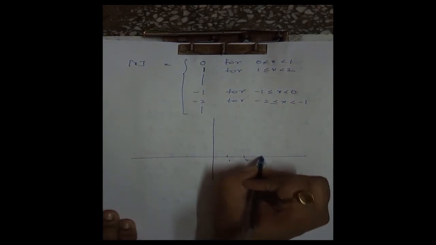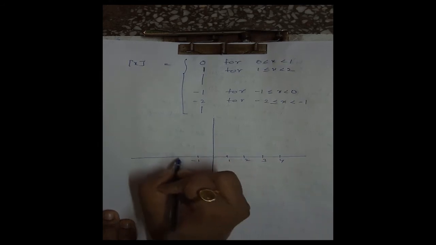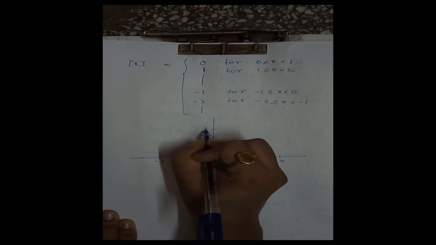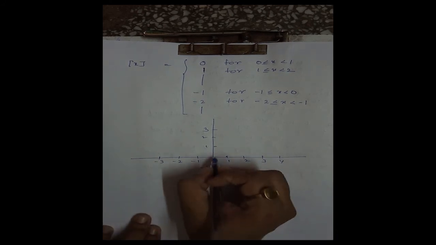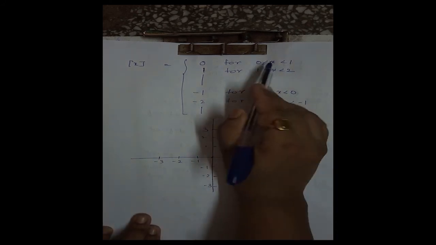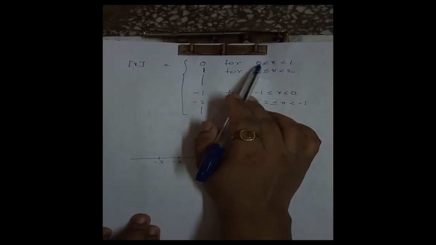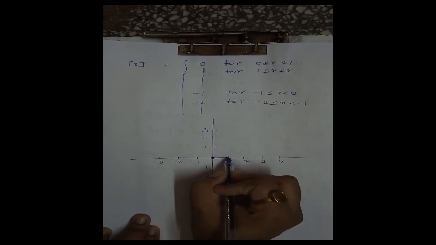This is 1, 2, 3, 4, -1, -2, -3. Now, when x lies between 0 and 1, the function is taking value 0. That means this line is 0. It is closed at 0 and open at 1, which means we make an open interval at the point 1.